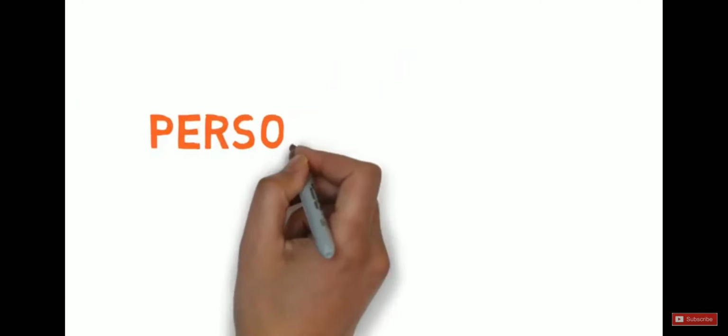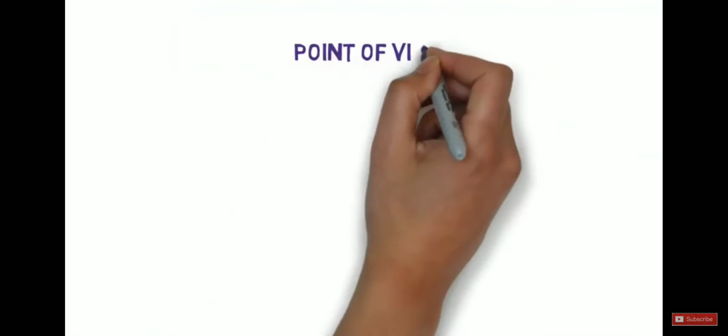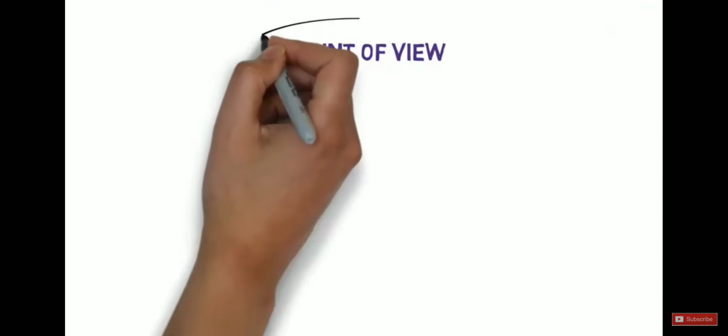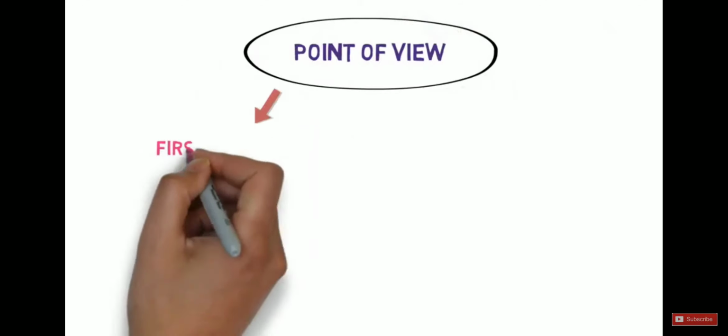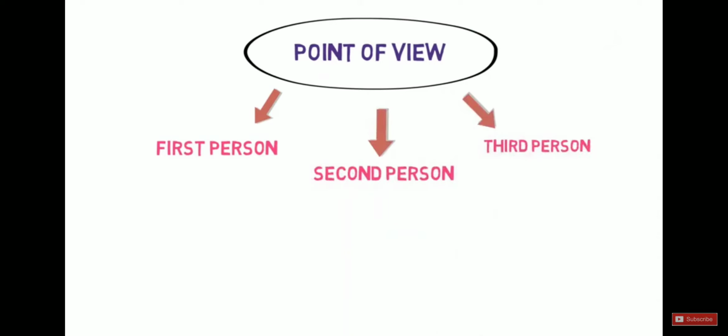So, personal pronouns are divided based on various types. We will understand them first. Personal pronouns are firstly divided based on point of view. So what exactly is a point of view? Basically, there are 3 points of view in English. First person, second person and third person.